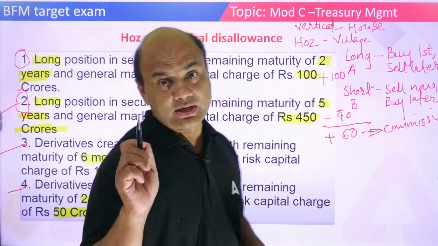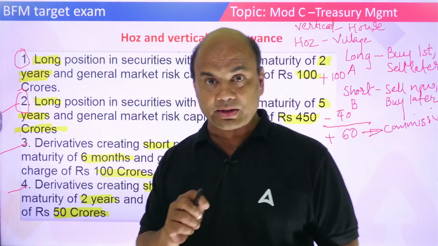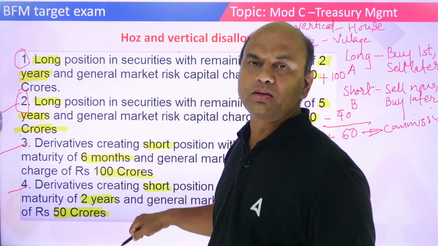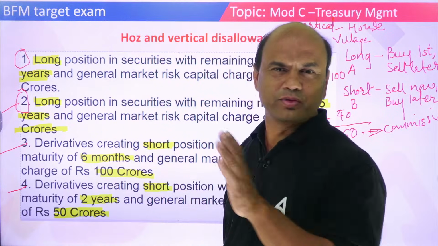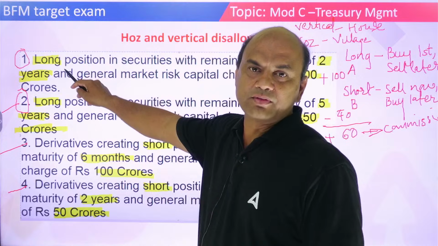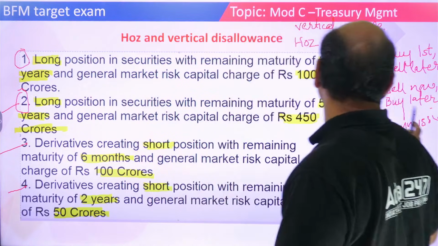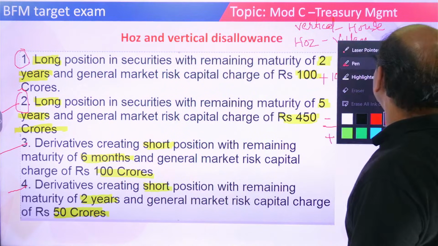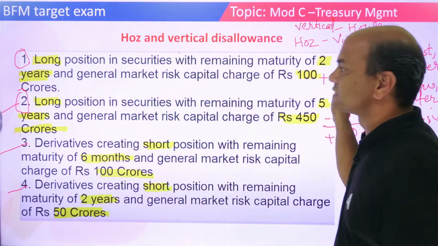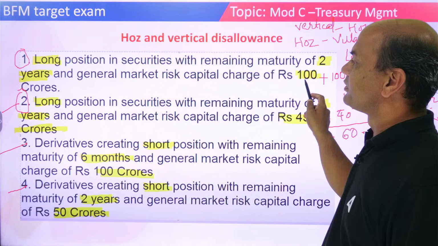So now let's look at this problem. Pay attention to the problem now. This numerical, you won't get the full numerical, you'll get one part of this. Long bond is given, period is 2 years and amount is 100.